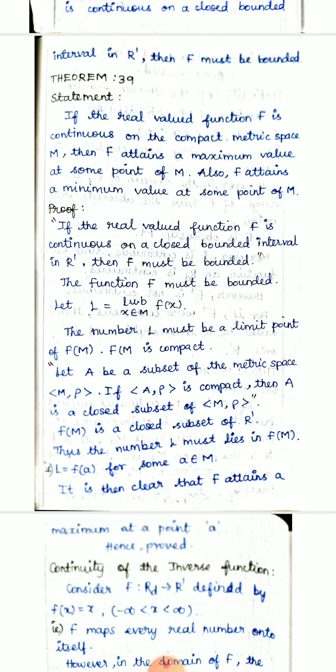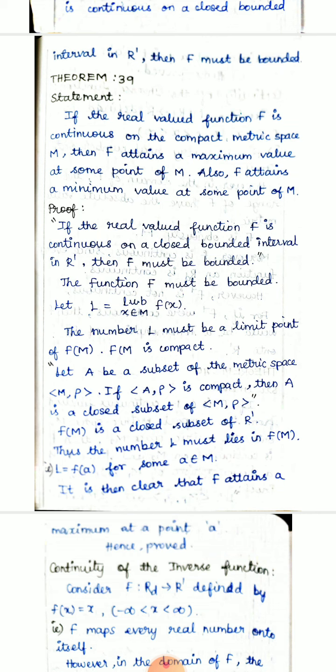The number L must be a limit point of f of M. Therefore f of M is compact by the previous theorem. Let A be a subset of the metric space. If A is compact, which we saw in the last class theorem, then A is a closed subset of the metric space M, rho. So f of M is a closed subset of R.